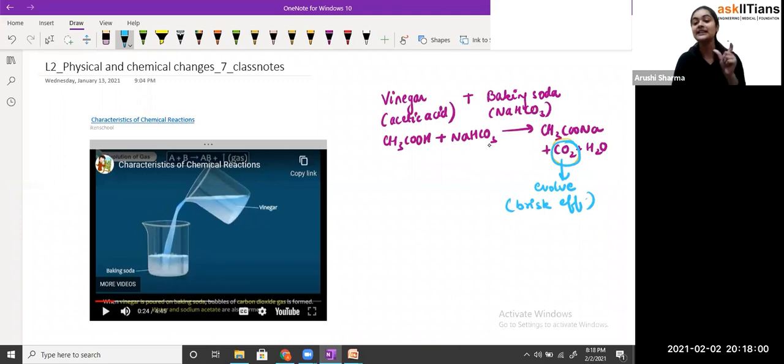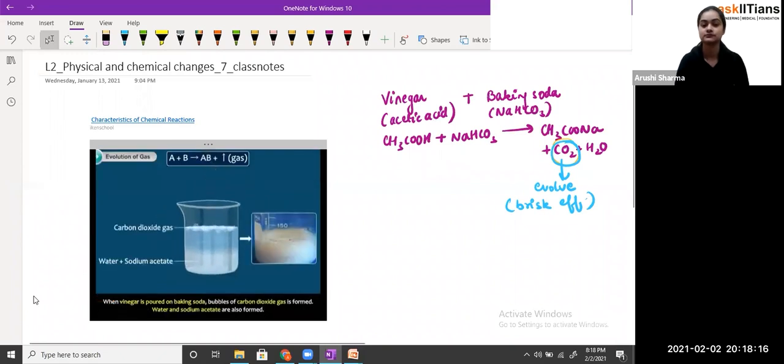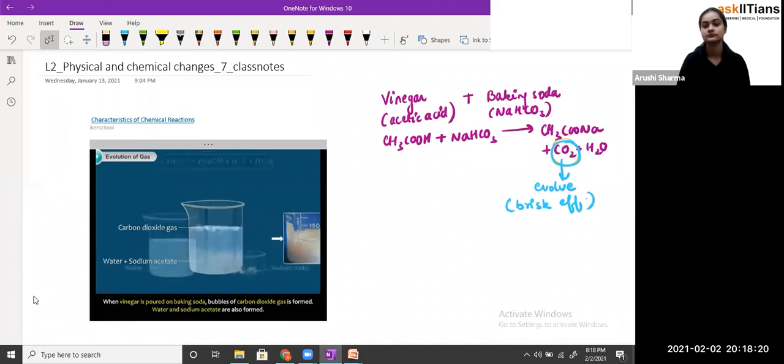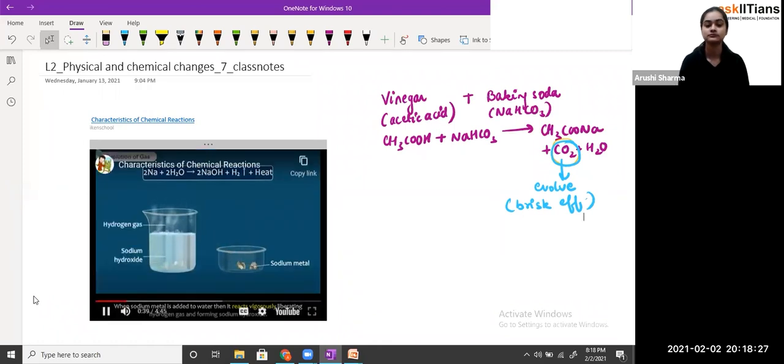So as we can see, the acid is acetic acid in vinegar. When vinegar reacts with baking soda, there is the formation of carbon dioxide gas. Bubbles of carbon dioxide gas are formed, and water and sodium acetate are also formed. When sodium metal is added to water, it reacts vigorously, liberating hydrogen gas and forming sodium hydroxide.